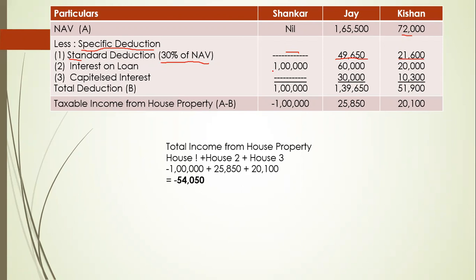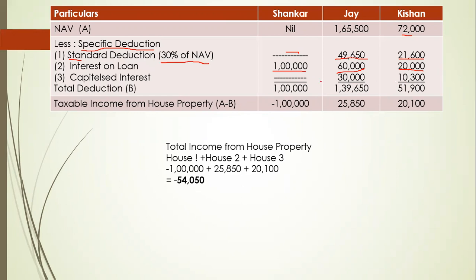The interest on loan is given as 1 lakh. The maximum limit is 2 lakh, so 1 lakh can be deducted. For J, it is given as 60,000. There is no limit for a let out house. And for Kishan, it is given as 20,000. Capitalized interest is also given for J and Kishan, so we will write down the capitalized interest. It is a 1/5 portion; if total interest is given, we multiply it by 1/5. So capitalized interest is 30,000 and 10,300 rupees.